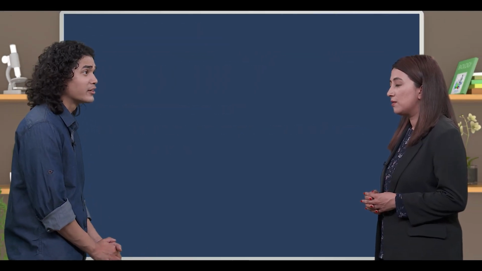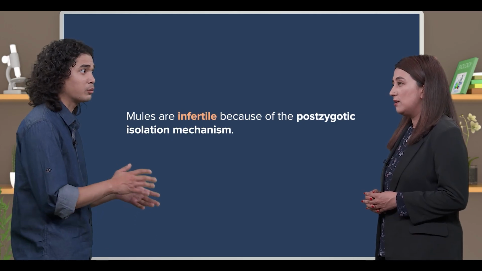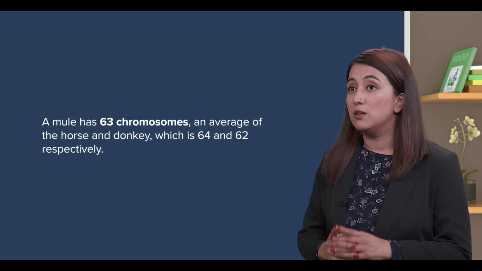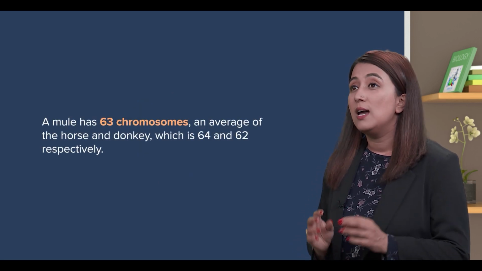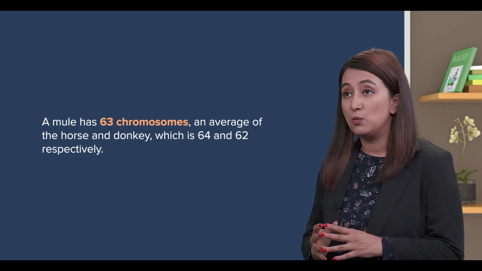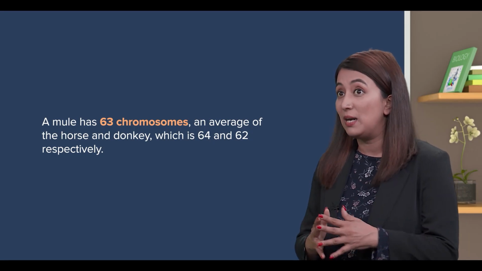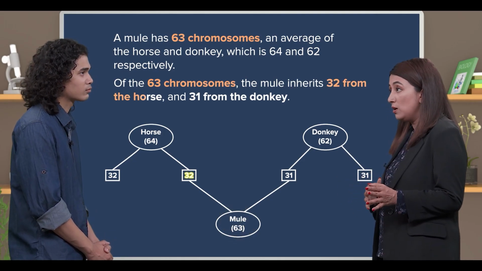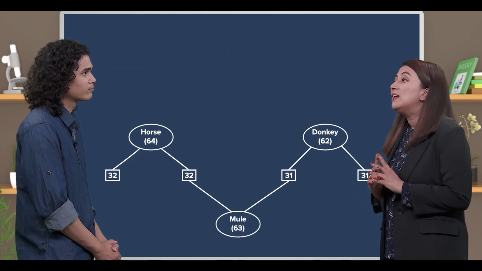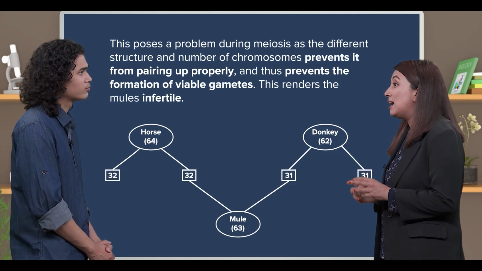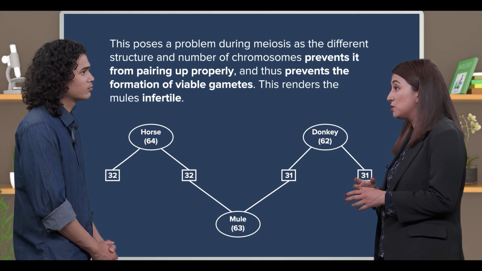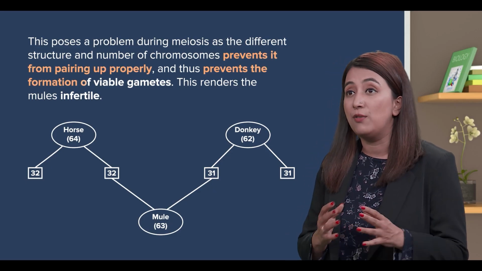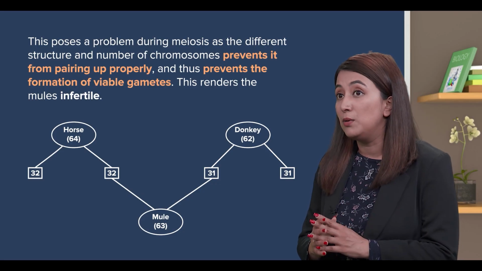Oh, I see. So mules are infertile because of the postzygotic isolation mechanism, right? That's correct. For your information, a mule has 63 chromosomes, an average of the horses and donkeys, which is 64 and 62 respectively. Of the 63 chromosomes, the mule inherits 32 from the horse and 31 from the donkey. This poses a problem during meiosis as the different structure and number of chromosomes prevents it from pairing up properly and thus prevents the formation of viable gametes. This renders the mules infertile.